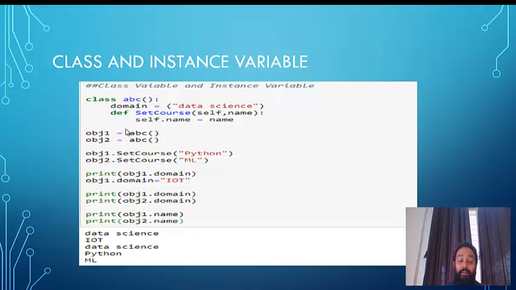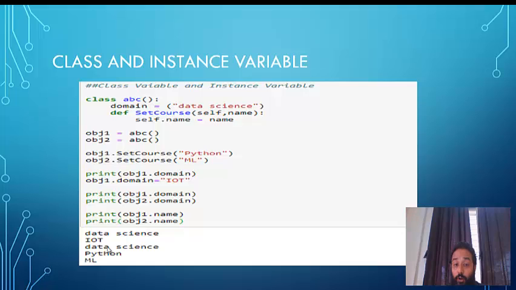So for object 2, the value of domain will be data science only. If you try printing obj2.domain, it will print data science again, because the update was made by object 1 and not object 2.